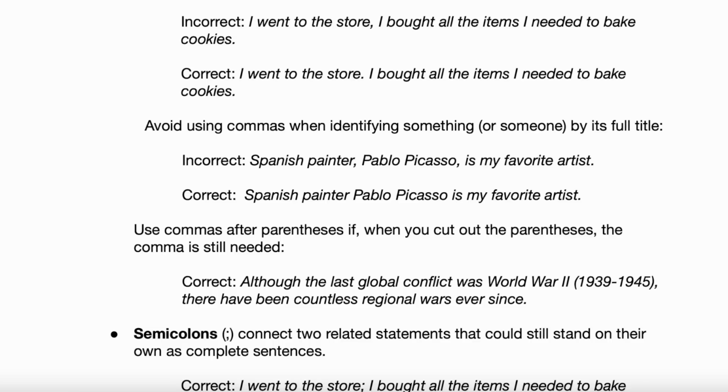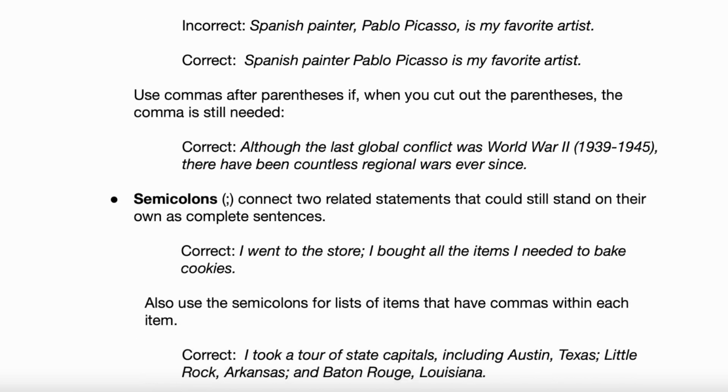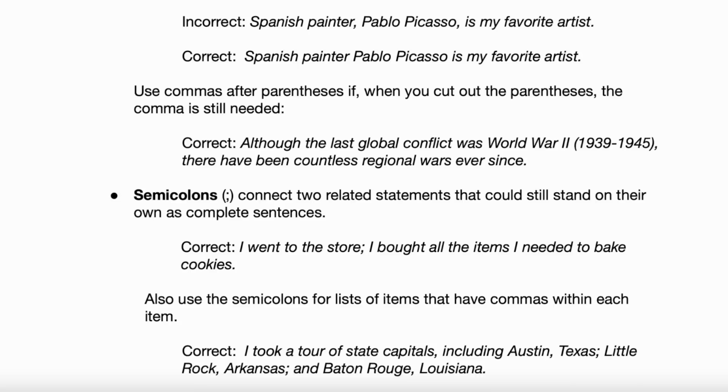There's one more part of the comma rule. It says use commas after parentheses. I want you to read that for us, please. Okay, use commas after parentheses if, when you cut out the parentheses, the comma is still needed. Okay. And then go ahead and read that correct example. I think this is going to make sense here. Correct. Although the last global conflict was World War II, there have been countless regional wars ever since.